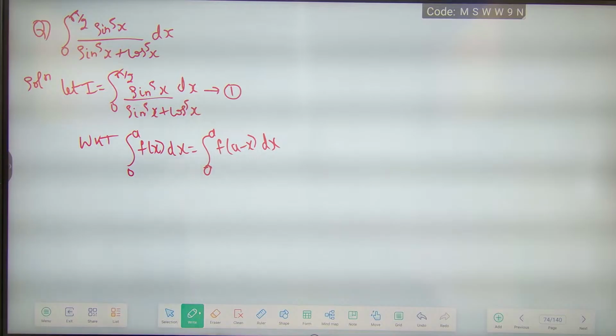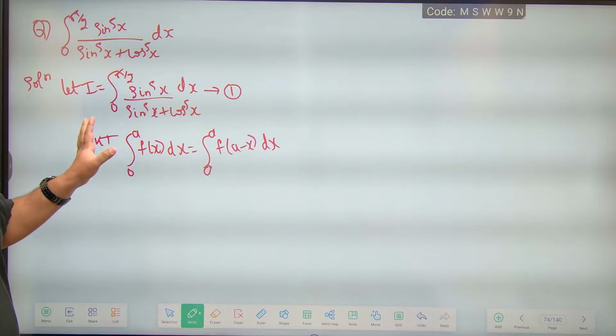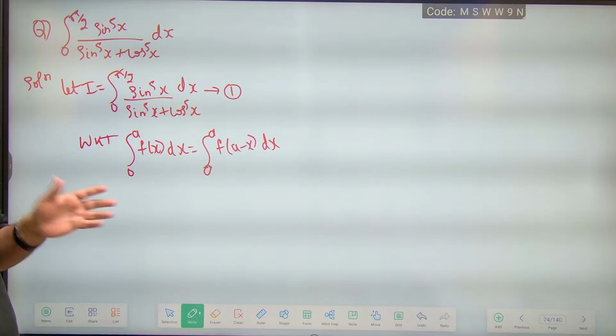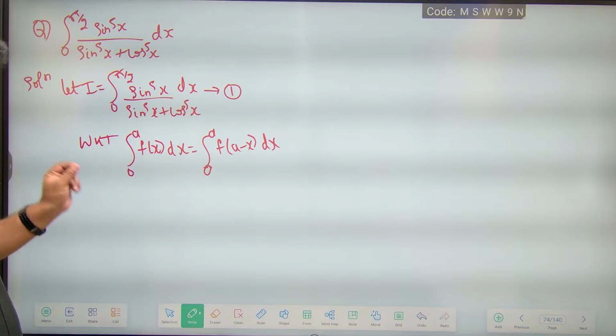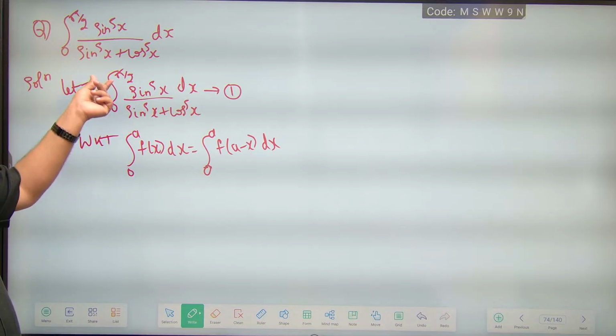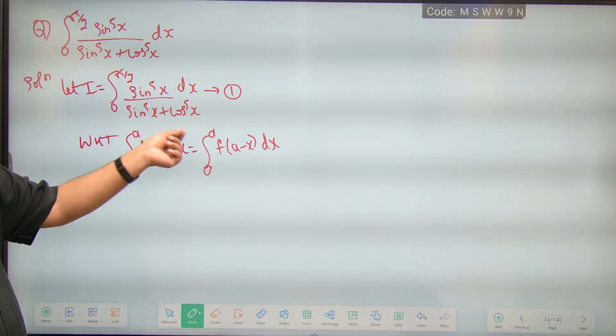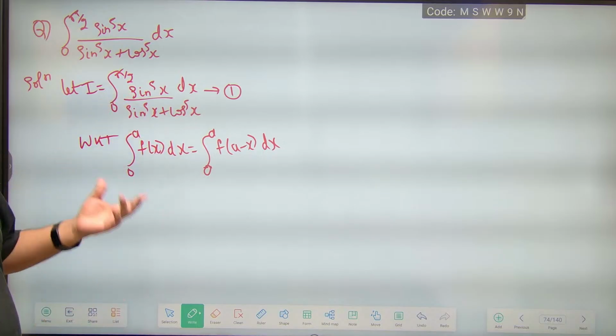F of x dx. Now see here, if I talk about this, I hope the red is visible. I mean, if I am writing in red color, I hope it is visible on white. Okay, see, here a is pi by 2. So here I should write pi by 2 minus x. Wherever x is there, I should replace it by pi by 2 minus x.